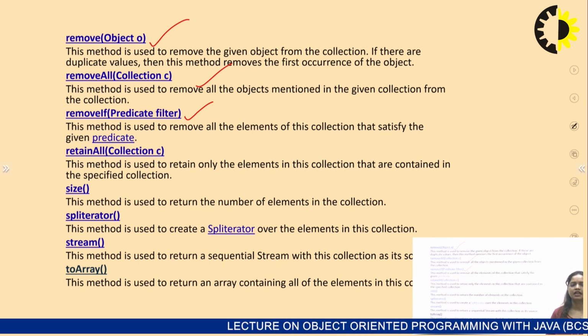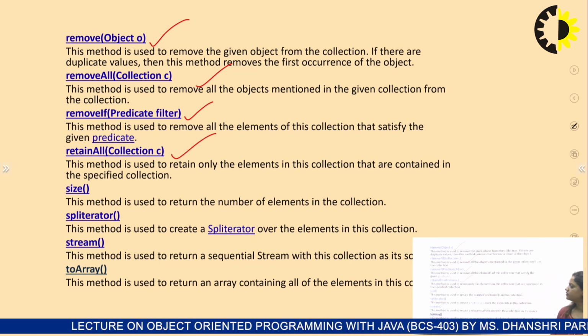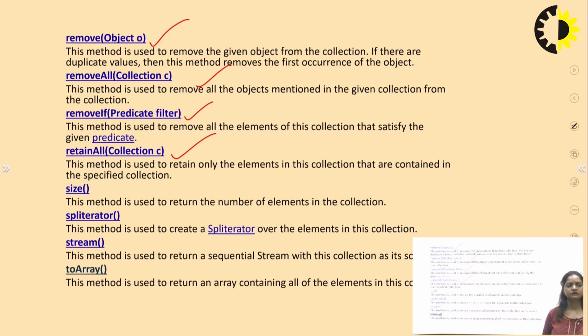Now next is retainAll. This method is used to retain only those elements in the collection that are contained in the specified collection. So there will again be a particular condition to bound that element into your collection. Next is size, that will return the size of a particular list or array, how many elements it contains.